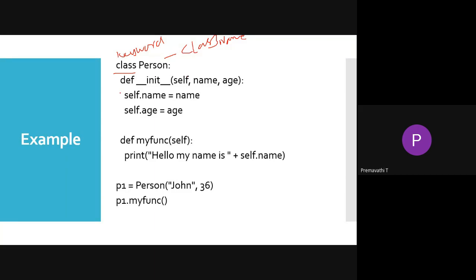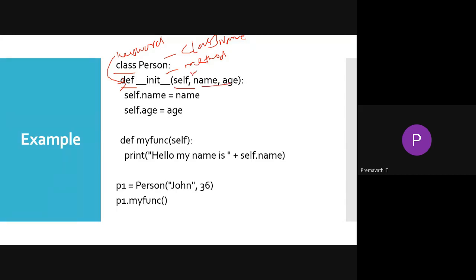Def is again a keyword. Under it, init is the method. It is a special method. So for self, we have to pass three arguments here.